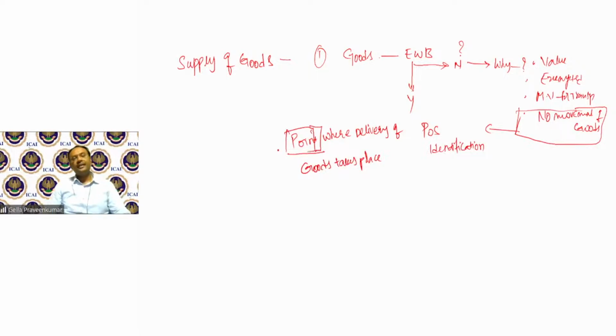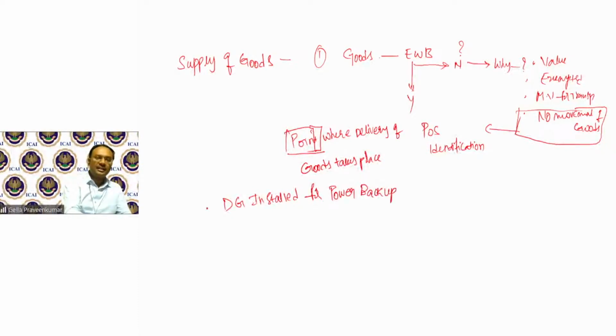Now, if you ask, sir, are there any instances where supply can take place without movement of goods? I have given one example: DG set installed for power backup. Generally, whenever we vacate a premises, this could be one example where I don't uninstall and reinstall. Point number 2, old used furniture.